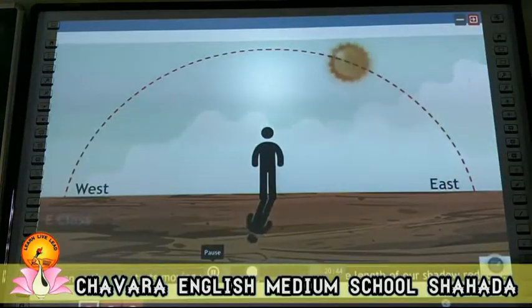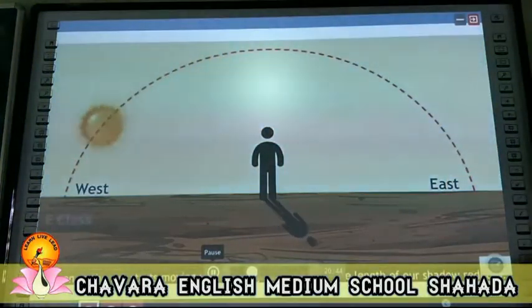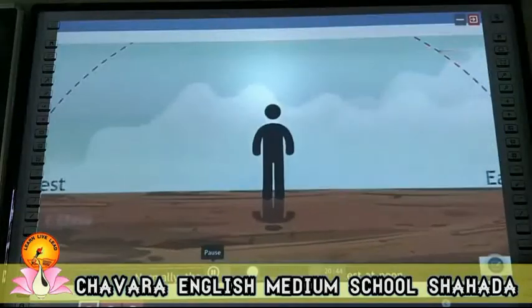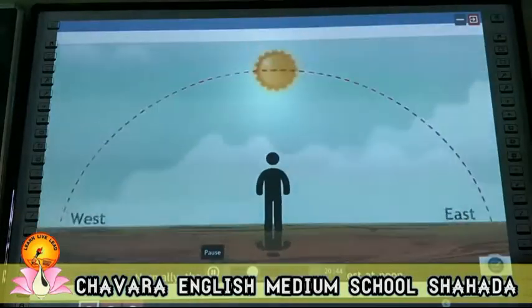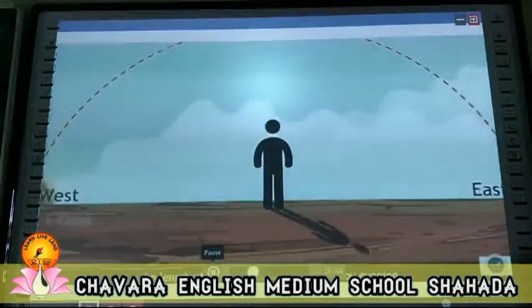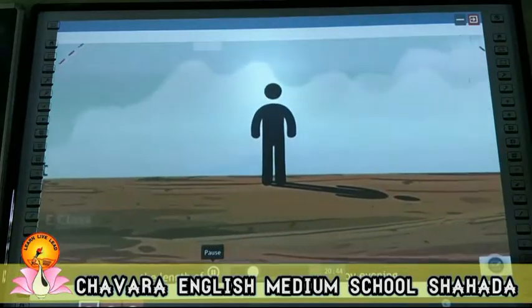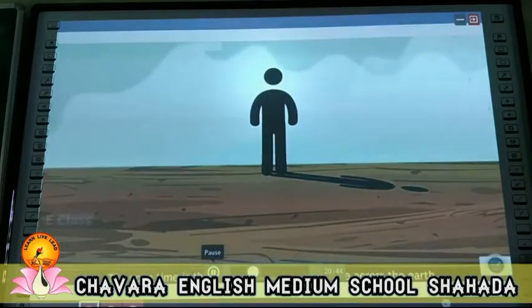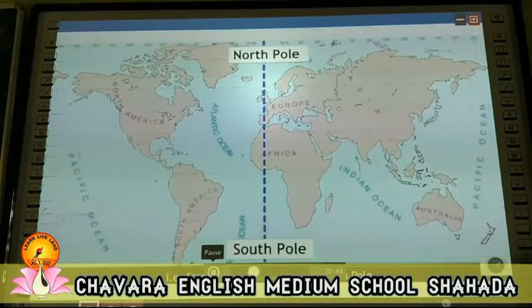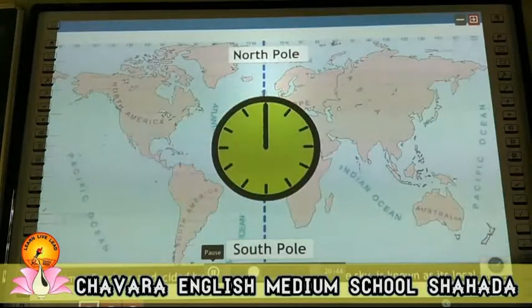As soon as the sun starts moving up in the sky after sunrise, the length of our shadow reduces. Normally, the length of the shadow is shortest at noon. As the sun moves towards the horizon in the afternoon, the length of our shadow increases again by evening. The noon time is the same at any given longitude across the earth, that is, from the North Pole to the South Pole. The time of a place as decided by the location of the sun in the sky is known as its local time.